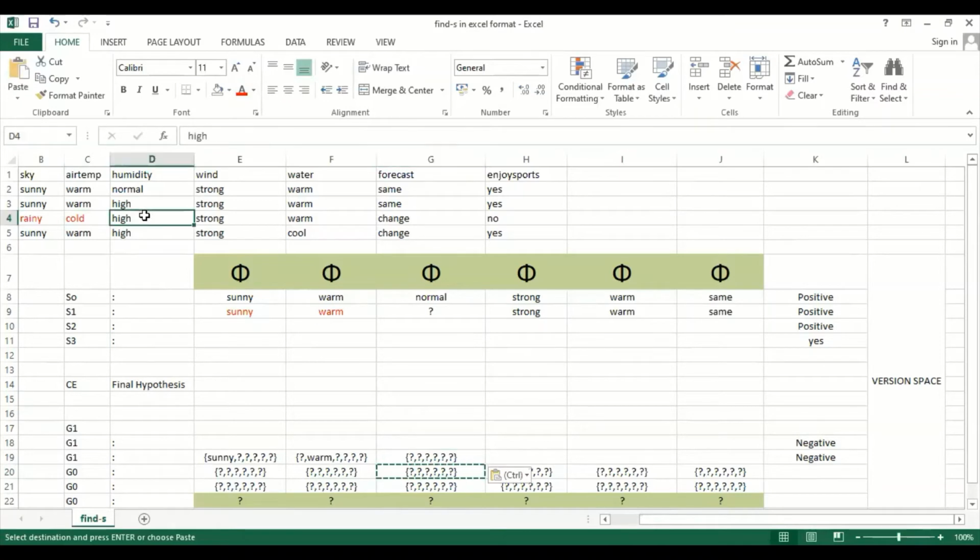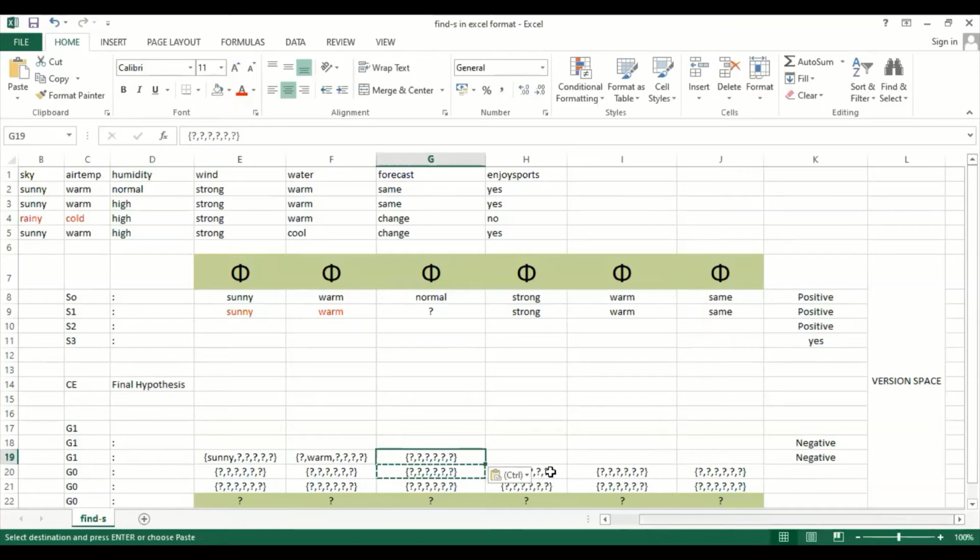The opposite value of high, we cannot say the opposite value of high is high or normal. It tries to compare the high value record with the question mark. Understood? So there is no opposite value for the high. So it remains the same. There will be no difference in the sub hypothesis here. So the same thing will be forwarded to the next level.